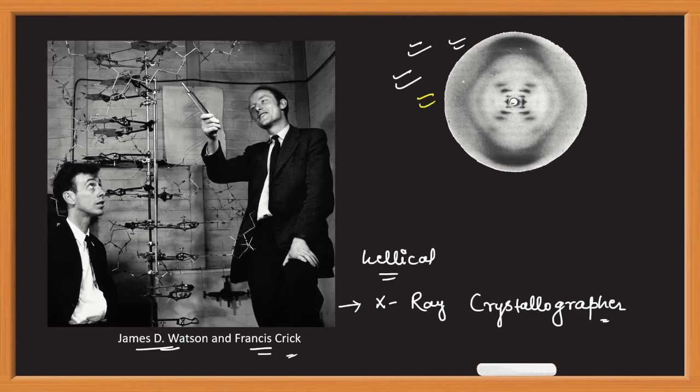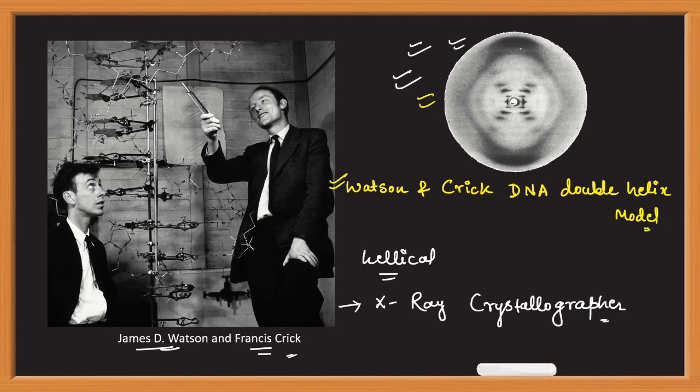Through this X-ray diffraction data, they provided the first 3D model of DNA, which is known as the Watson and Crick DNA double helix model. And all the properties of DNA that were discussed in the Watson-Crick model basically represent the native DNA or B form of DNA.